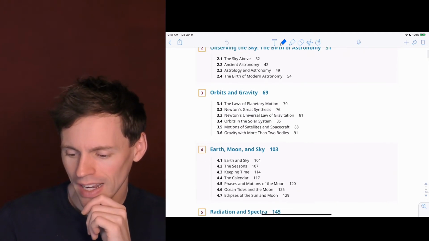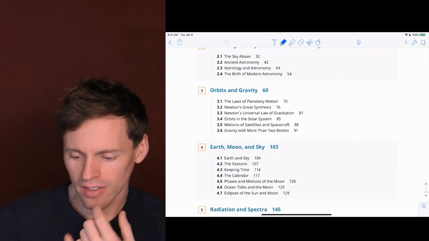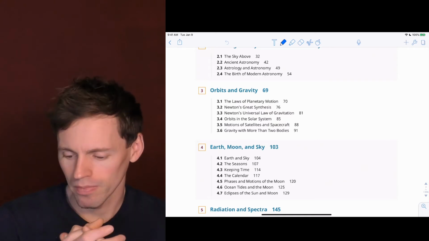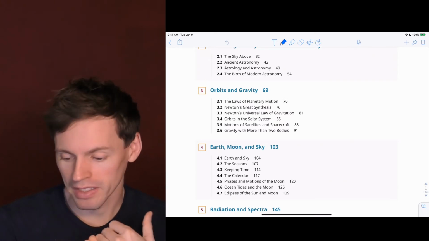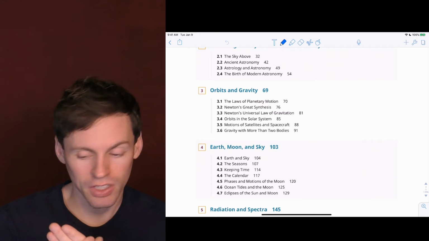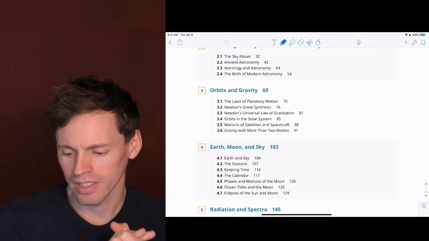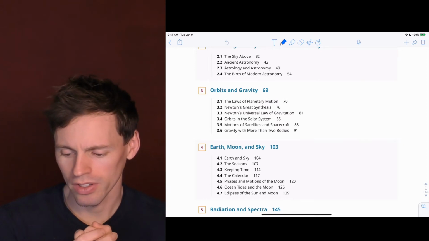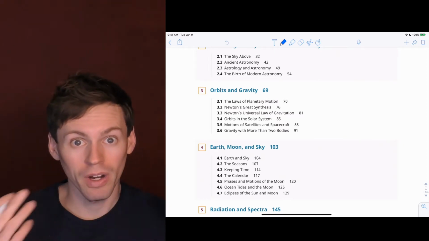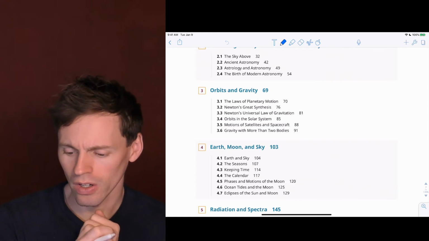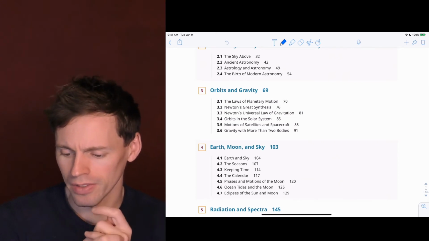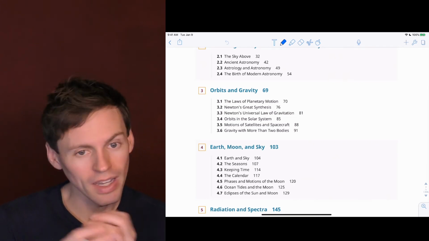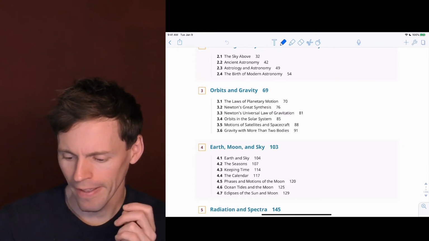Okay, observing the sky, the birth of astronomy. In this chapter, you should just get out of it your right ascension, declination, your zenith, the celestial sphere, how that works. General things about astrology. I'm not going to quiz you too much on astrology, but it's related to where the positions of the constellations are, so just have that sense of it, and make sure you know your sign, because it's important for dating the right person.